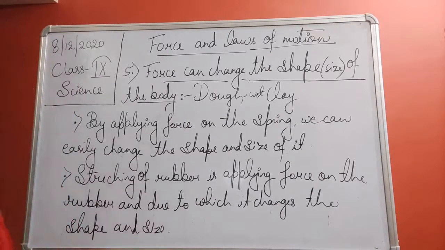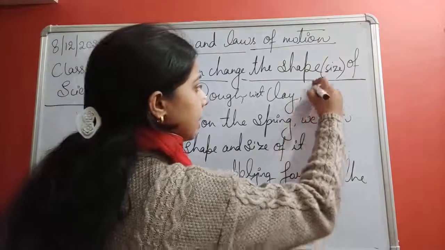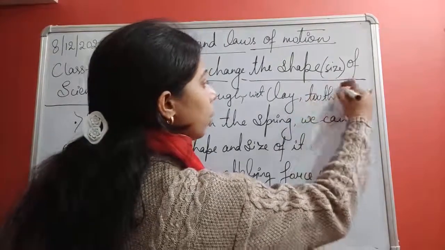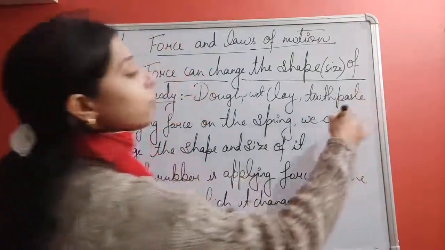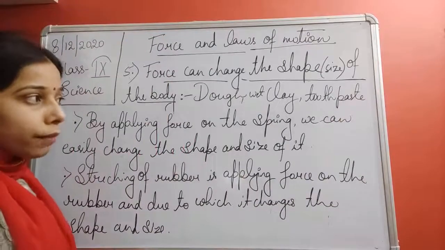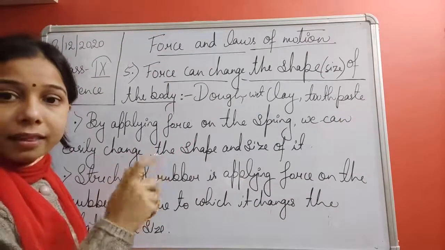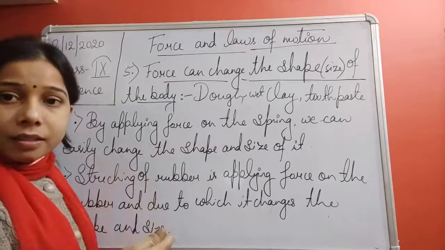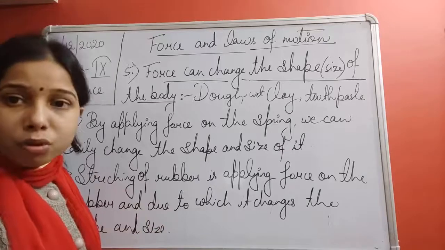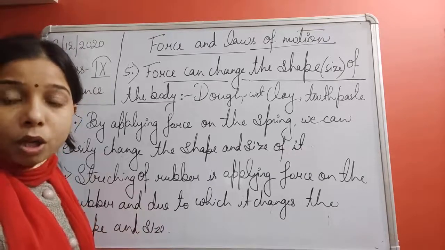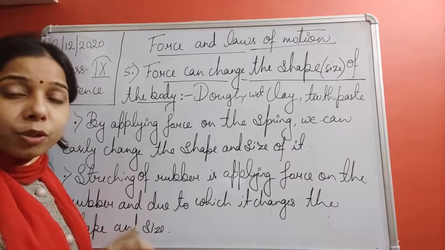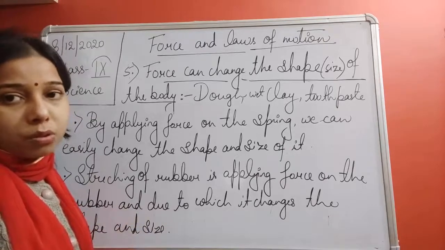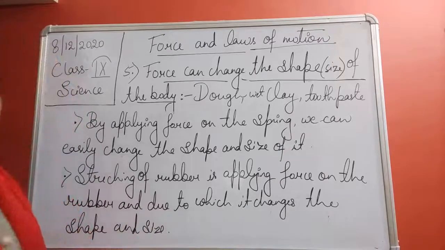Now the other example that we can take is the toothpaste. Very easy example, toothpaste. How? If you want to use the toothpaste, we press it and then the toothpaste comes out, right? So when you press it, here also you are applying a force on the toothpaste, and due to which it comes out. So by applying the force, you change the shape of the toothpaste also. So this is also an example of changing the shape.